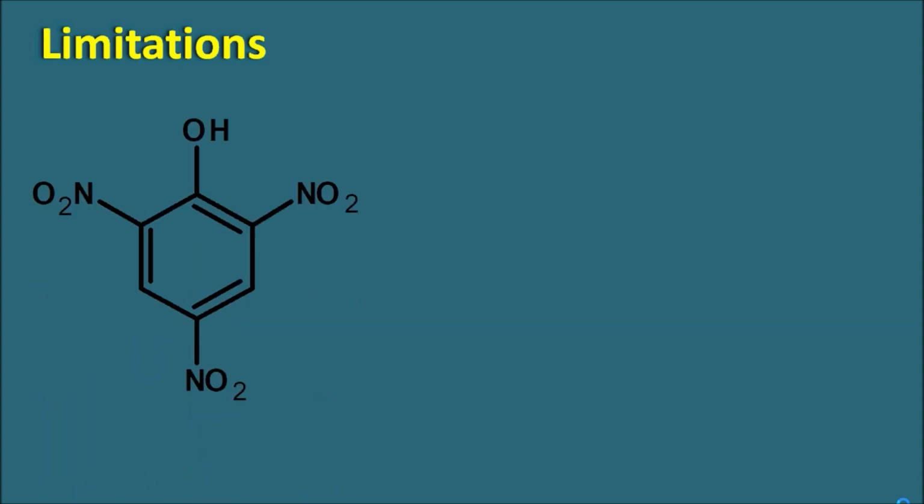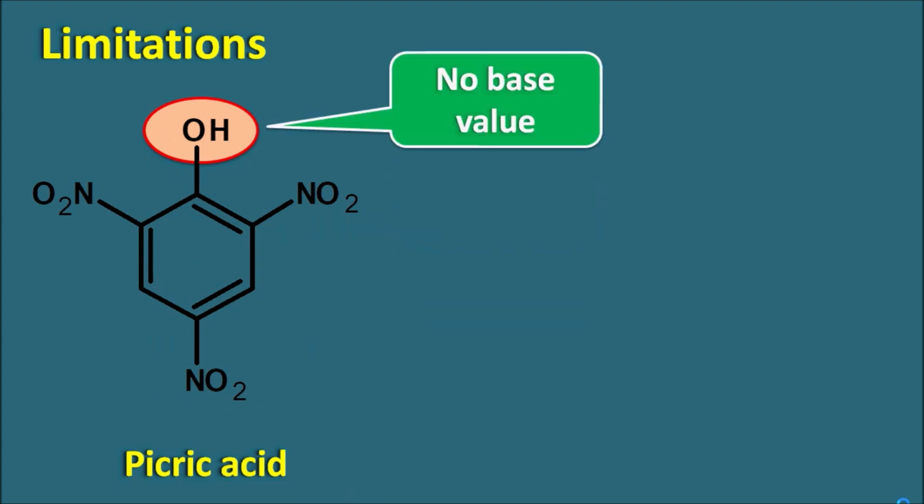Now let us see the limitations of these Woodward-Fieser rules in the estimation of the lambda max of aromatic compounds. For example, if you take an aromatic compound like this, so this is simply the 2,4,6-trinitrophenol, so this is called as picric acid. So this is having the OH group which is attached to this phenyl ring system, but with OH group we are not given any base value in the Woodward-Fieser rules. Similarly, it is having the nitro groups.